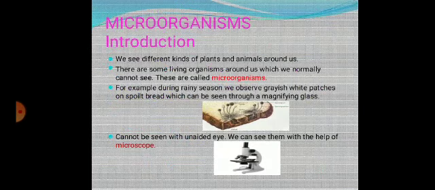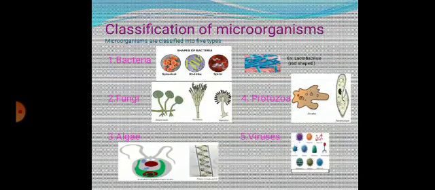We see different kinds of plants and animals around us. There are some organisms which we cannot see with our eyes. They can be seen only with the help of a microscope. These are called microorganisms. And here is the classification of microorganisms. First one is bacteria, second fungi, algae, protozoa, viruses.